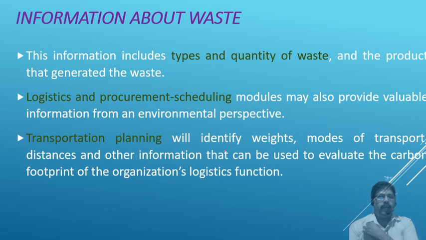Then proper transportation planning will identify the weight, modes of transfer, the distance, and other information. It is also essential to calculate the carbon footprint of the organization, so logistic functions are also a very important factor.